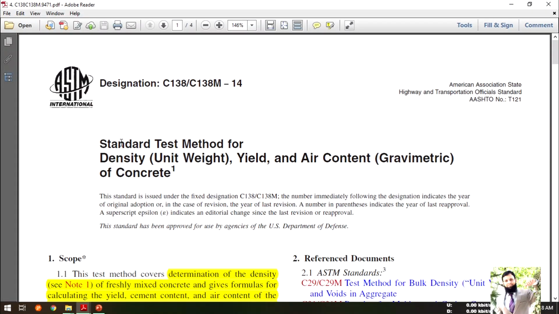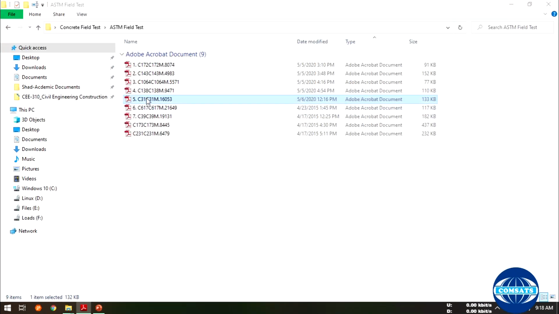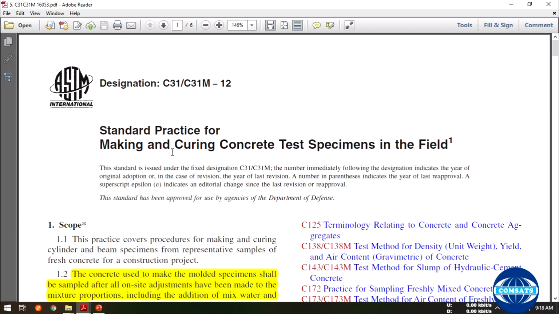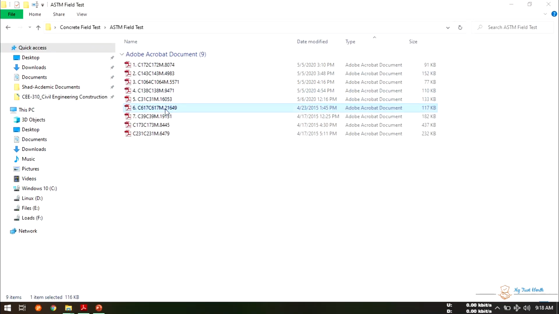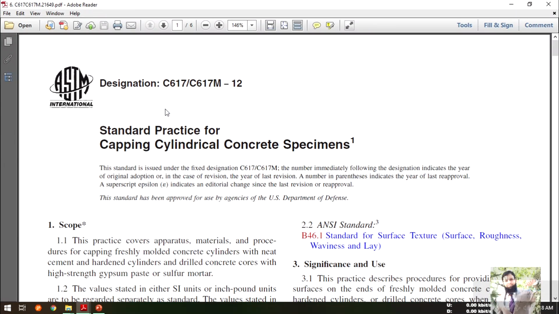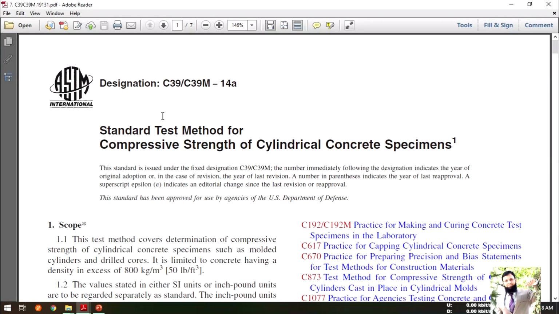Fourth test will be related to standard test method for density, yield and air content, gravimetric, of concrete. Fifth is related to standard practice for making and curing concrete test specimens in field. And sixth is standard practice for capping cylindrical concrete specimens. Seventh is standard test method for compressive strength of hydraulic concrete specimens.